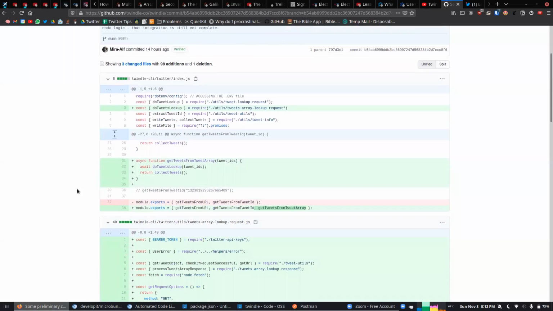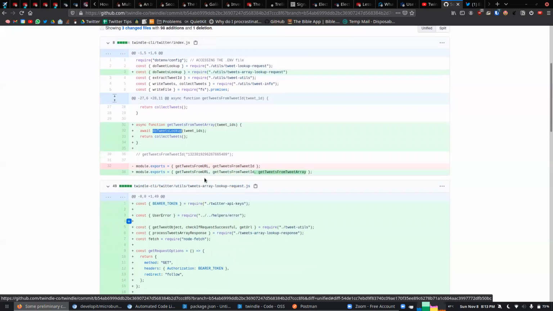Just like how we had a tweet lookup, now we have something called get tweets from tweet array. The Puppeteer integration is going to give me a bunch of tweet IDs. So I'm doing a similar tweet lookup, but this time I've written a separate file because I wanted it to be in separate logics. I didn't want it to mix. So I've written a separate file called tweets array lookup. Previously, it was just tweet lookup. Now it's tweets